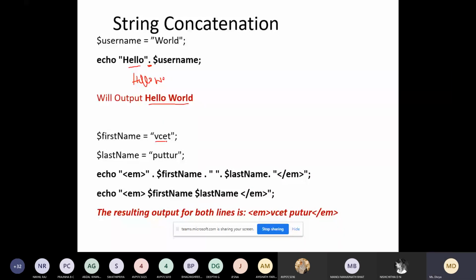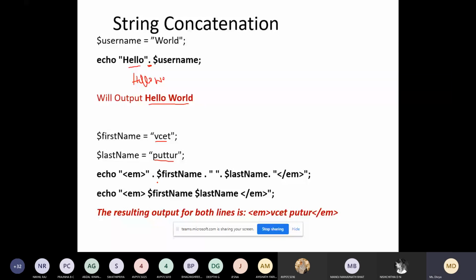Similarly, you can see here we have two variables, VCK and Puttur. And what will be the output? It will be displayed.